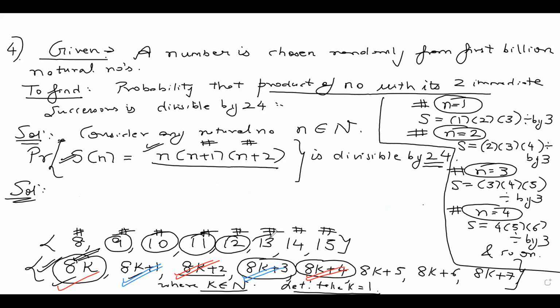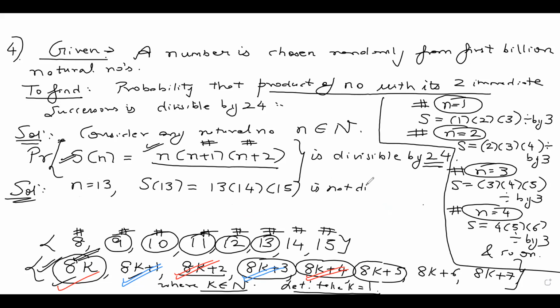So 13 is of the form 8k plus 5. If I put n as 13, I get S of 13 as 13 into 13 plus 1, 14 into 13 plus 2, 15. You can see it's not divisible by 8. If you divide by 8, you're going to get a remainder. So I can put a blue tick. This is not divisible by 8.